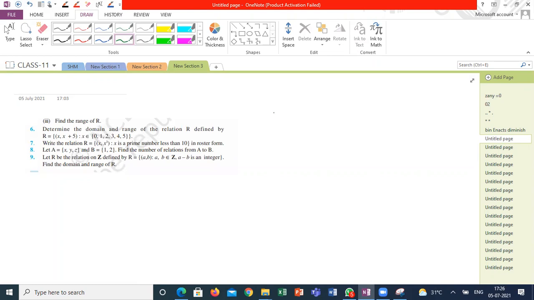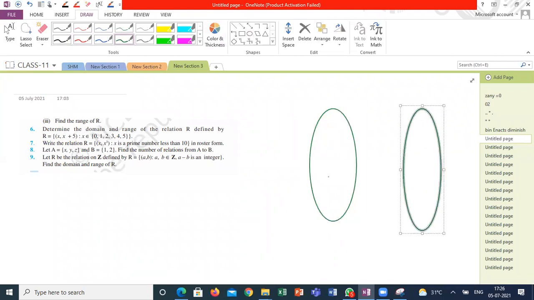Determine the domain and range of the relation R defined by R equals x plus 5, where x belongs to 0, 1, 2, 3, 4, 5. How to do this question? What is set A and what is set B here? Determine the domain and range of the relation R. We didn't define set A and set B.